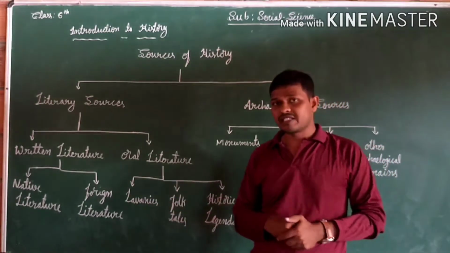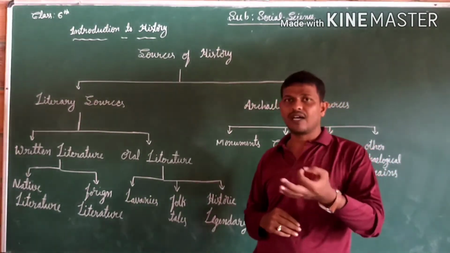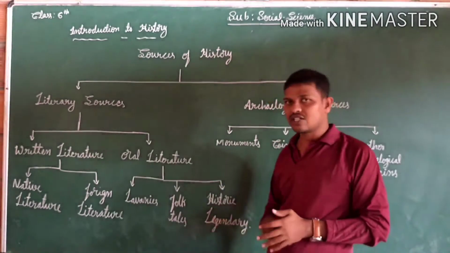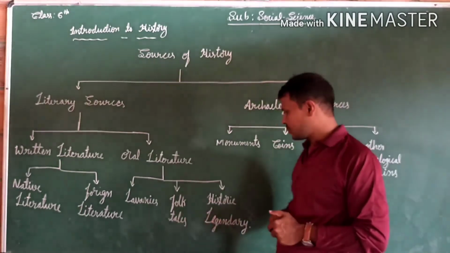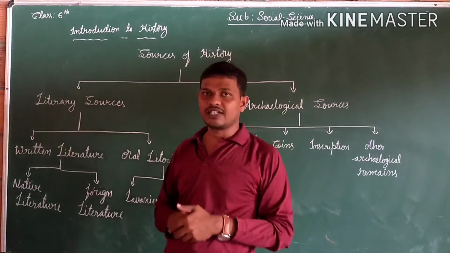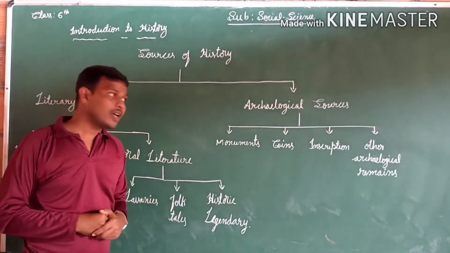Oral literature contains three parts. The first one is Lavanis, which are songs or stories, and then folk tales. So it covers stories and songs also. And historical legends. Some of the festivals we can also consider as sources of history.